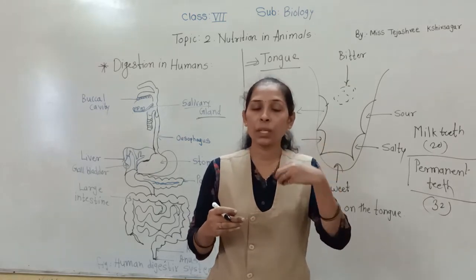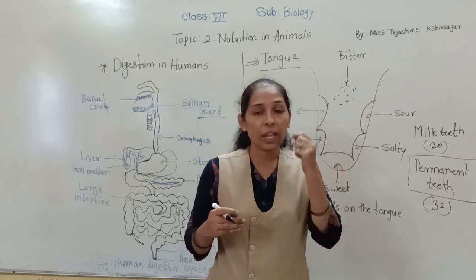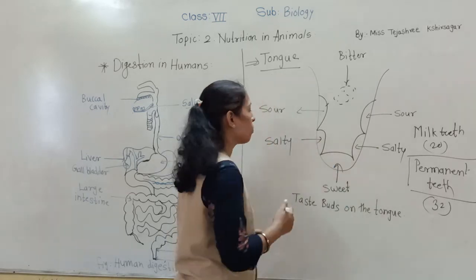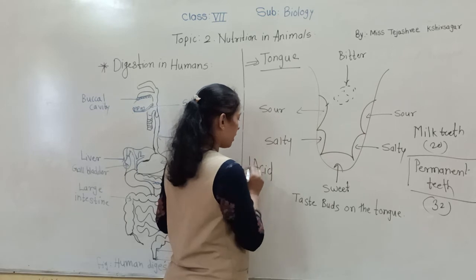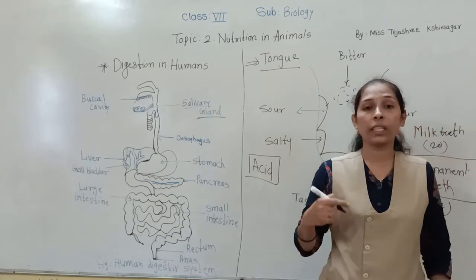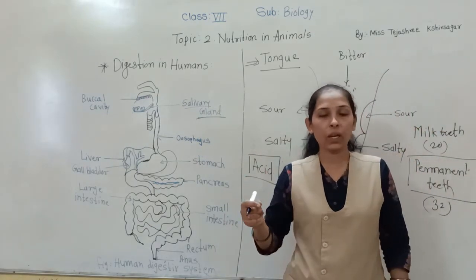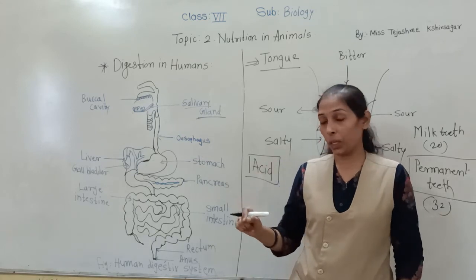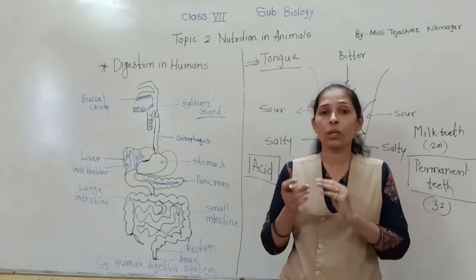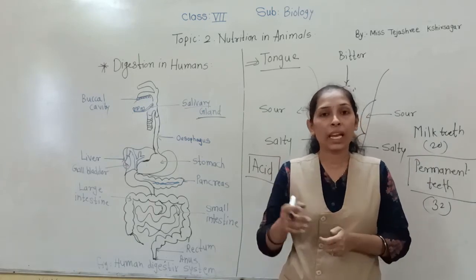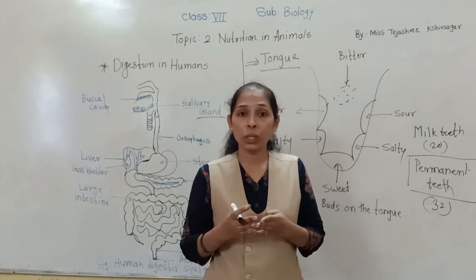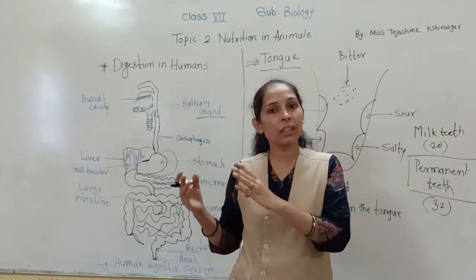So the bacteria present in our mouth react with the leftover sugar on our teeth and form an acid, and this acid starts to affect our teeth. It forms tooth decay, or a tooth cavity. Because of this acid the tooth gets affected, and slowly it forms holes in the tooth, which we call a cavity or tooth decay. Sometimes it is more severe, and because of tooth decay we may even lose our teeth.